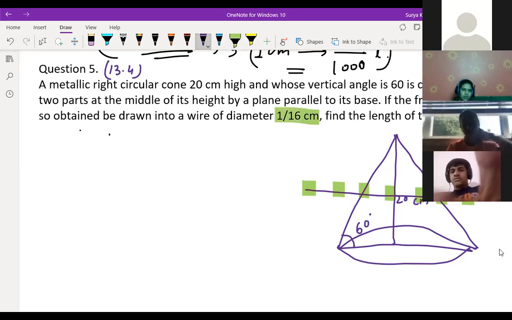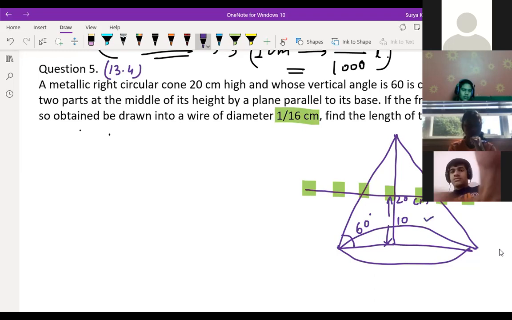So what you are doing, children, you know, the frustum, this height will be what? 10, you know that? This is exactly equal half, they have cut it from here, okay? So this height will become 10 from here to here. This is clear, Hemant? If total height is 20 and we cut from the middle, this height will be 10 only, right? Yes. Okay, then after that, what to find here? The volume of the frustum.